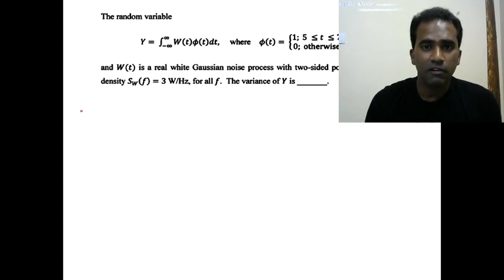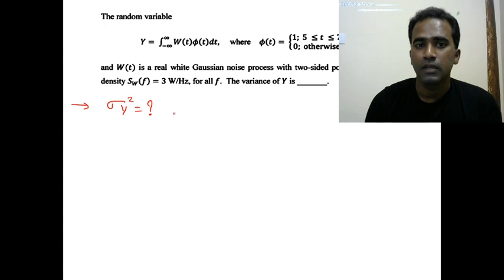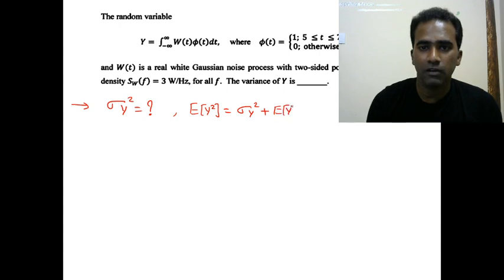So the very basic way of solving this is, they're talking about variance of y, which means they're asking us to find sigma y square. This is the question. Okay. So sigma y square can be understood as, we know the relation, expectation of y square can be written as sigma y square plus expectation of y whole square,